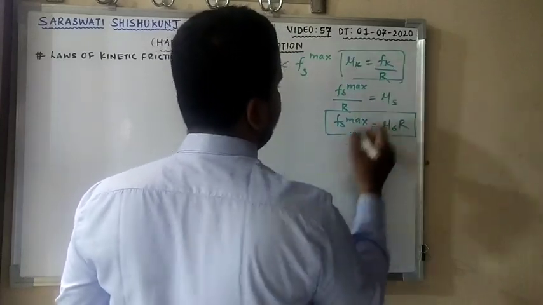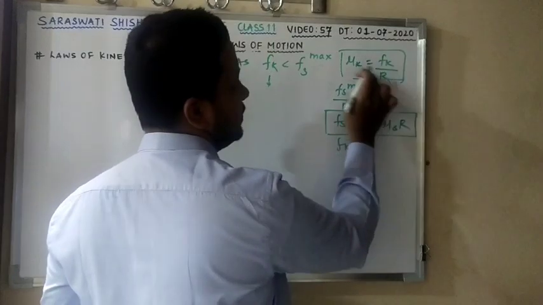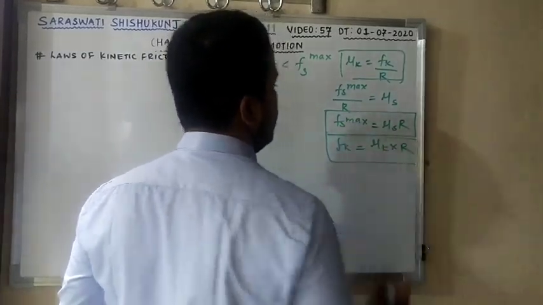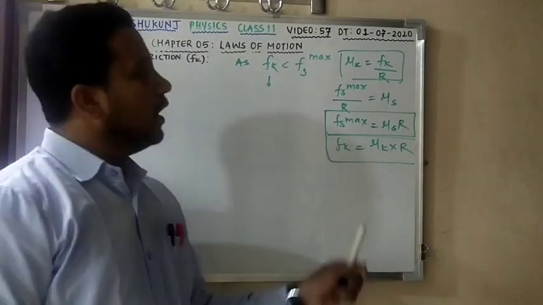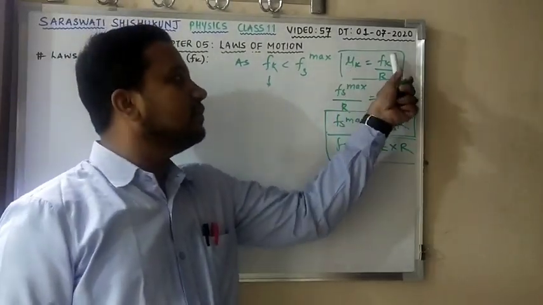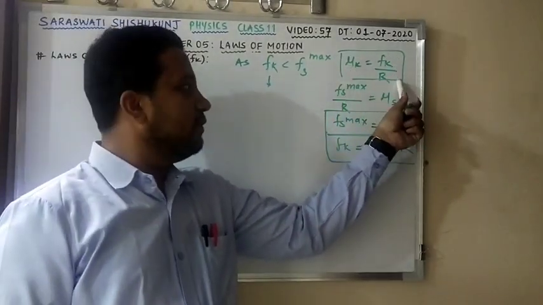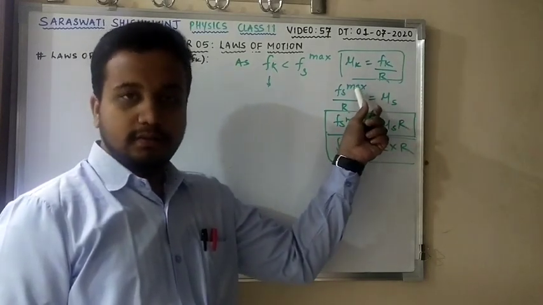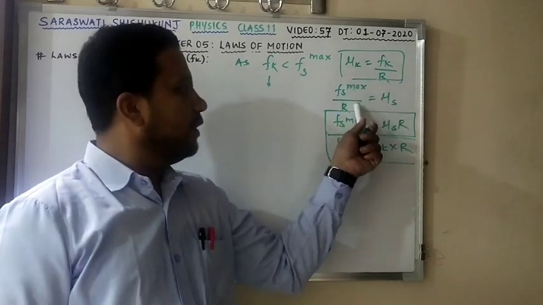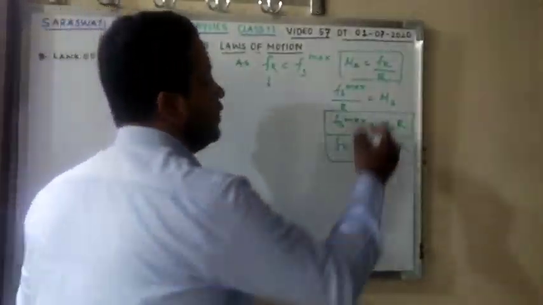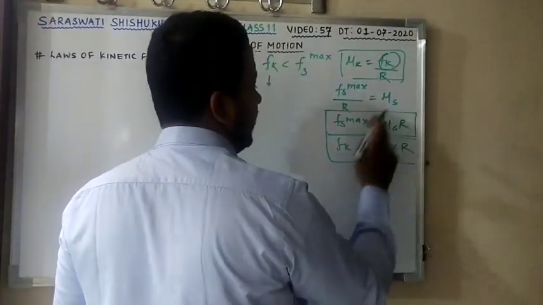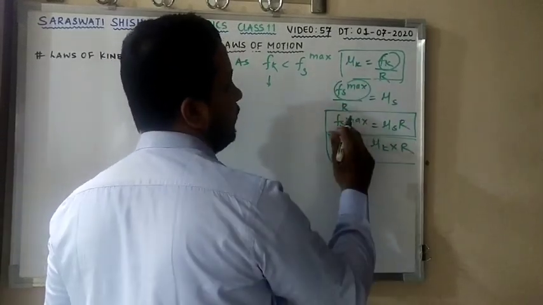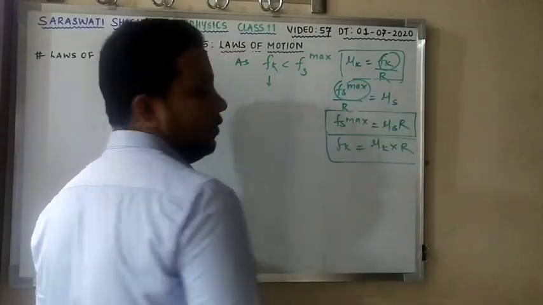From here I can get Fk, that is kinetic friction, equal to coefficient of kinetic friction into normal reaction. Are these equations clear? Again I am repeating, coefficient of kinetic friction is kinetic friction divided by normal reaction, and coefficient of static friction is limiting static friction divided by normal reaction. So first I calculate Fk, that is equal to mu k into R, and from here I can calculate the Fs max value, that is equal to mu s into R.